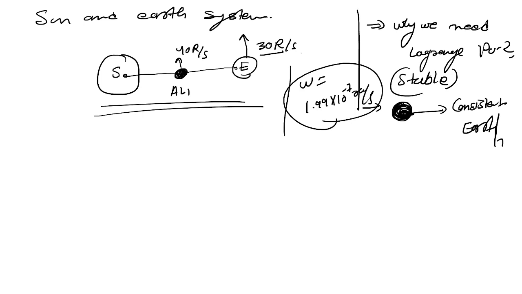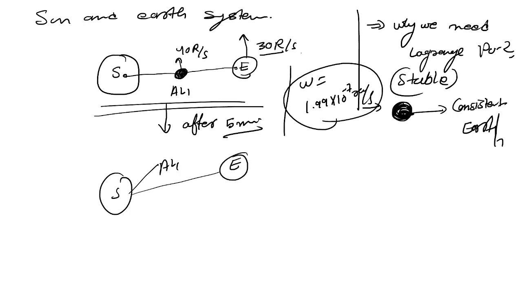If this is the case, let's say after 5 minutes, this is our sun, this is our Aditya L1, and this is our earth. Look, guys, both Aditya L1 and earth are not in the same line. It means we need a point which will be consistent with the earth, so we have to find that point.